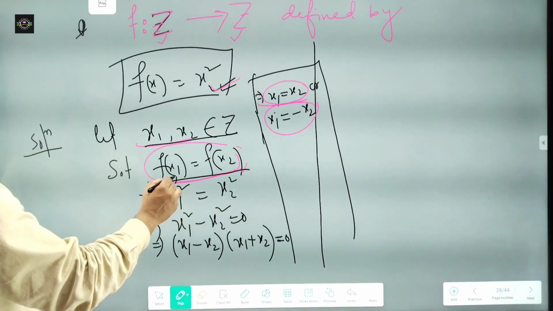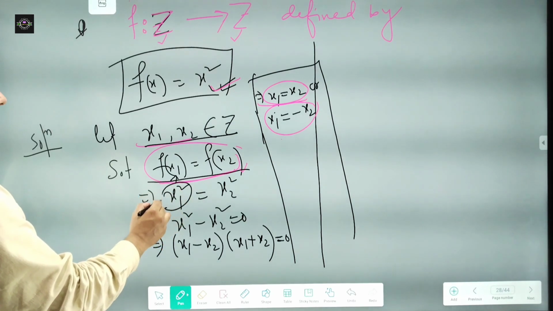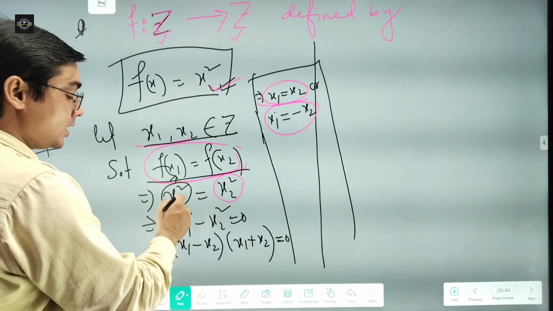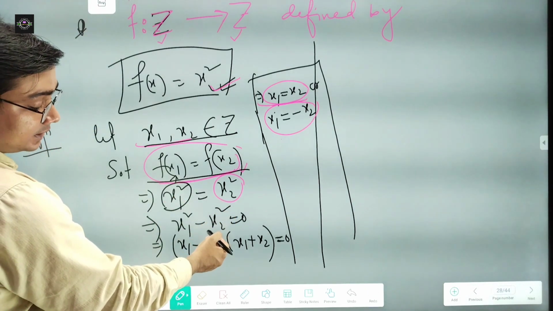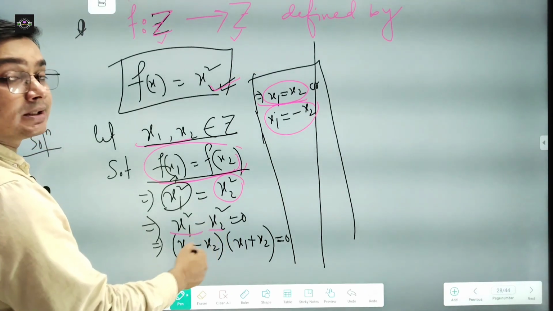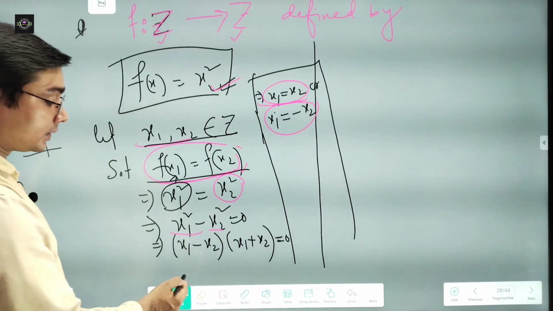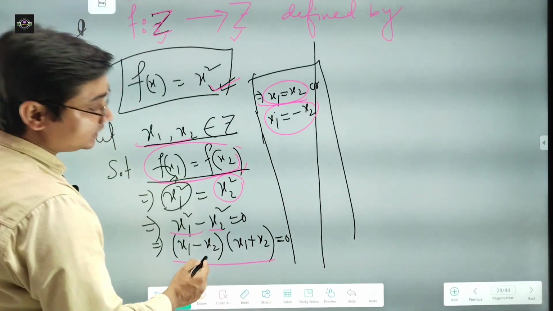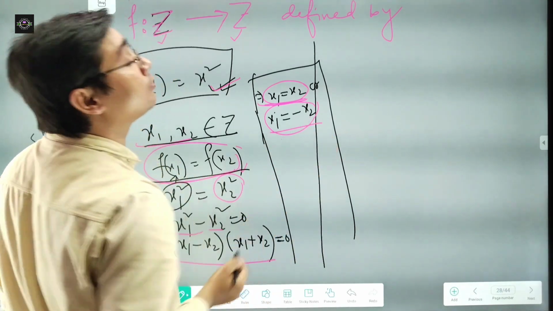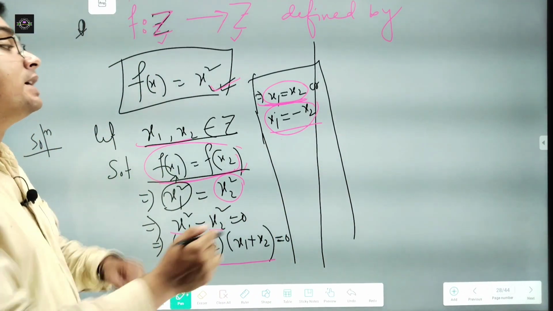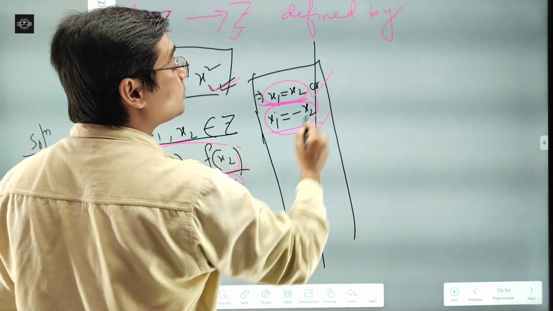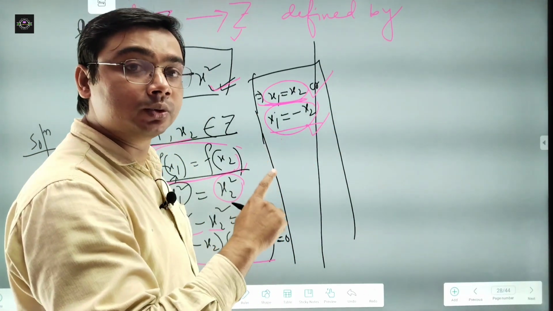Now we put the value: f of x1 will be x1 square, and the value of f of x2 will be x2 square. So if you take the left side, you will get x1 square minus x2 square. If you use this a square minus b square formula, you will get this one. Now from this one you can write this way, x1 equal to x2 or x1 equal to minus x2 we will get here. That means x1 equal to x2 makes this true, and x1 equal to minus x2 also makes this true.